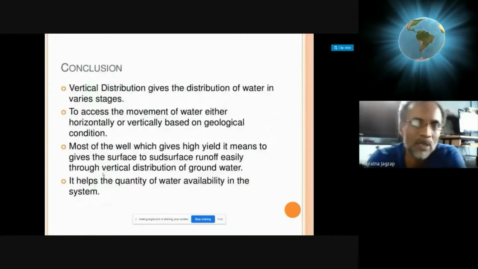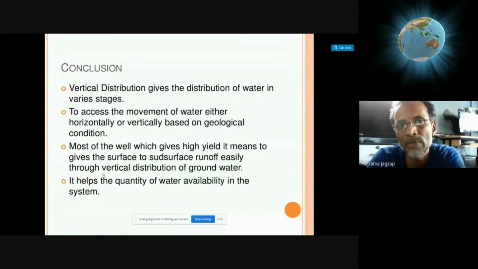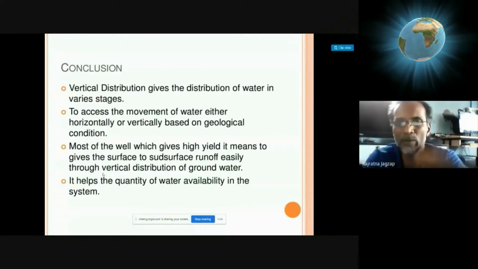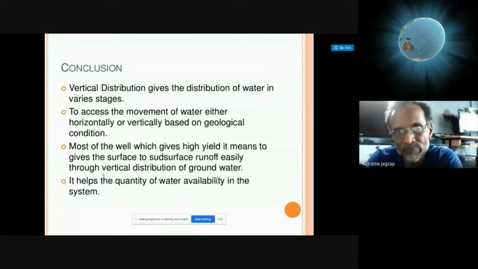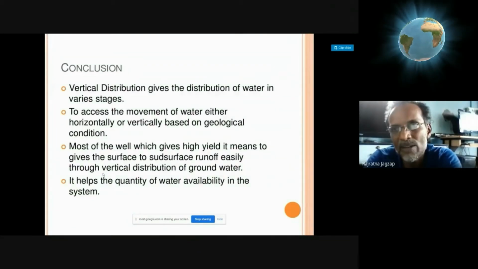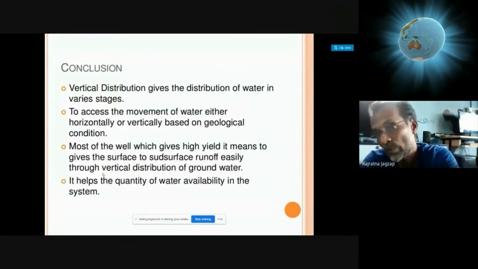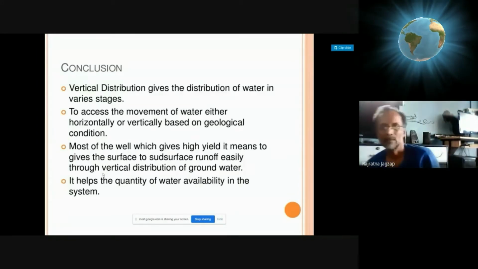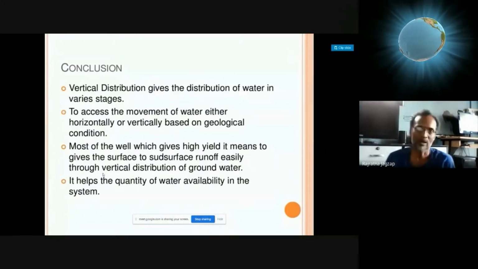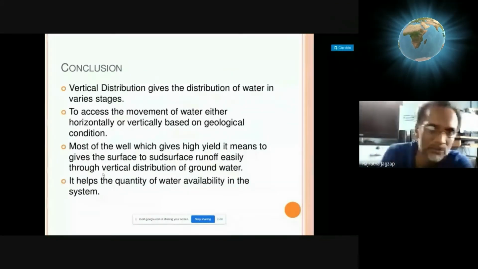So to the conclusion, try to read out. Vertical distribution gives the distribution of water in various stages. Whether you start the stages from infiltration and then end up with the downward flow because of blockage by a non-porous crystalline bottom layer, or you can come from bottom to up.